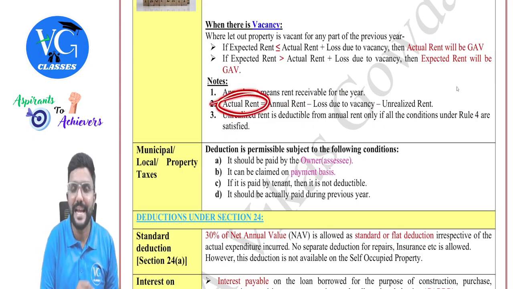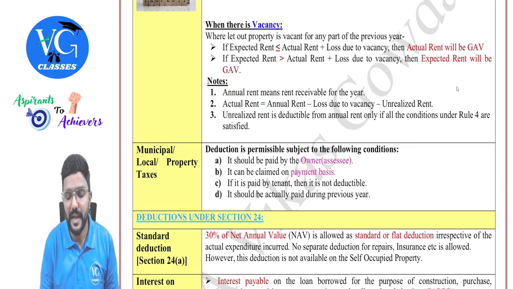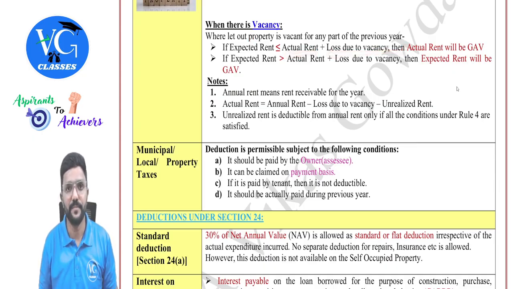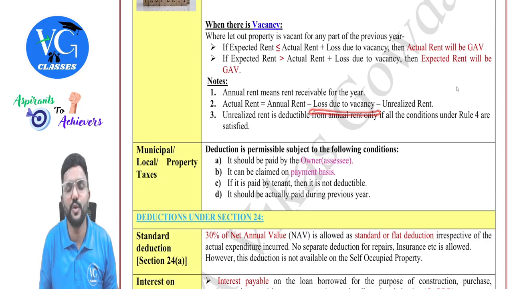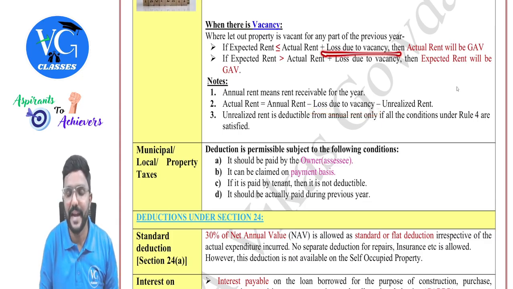So we will calculate actual rent. Fine. Then expected rent, I need to compare it with actual rent plus loss due to vacancy. Sir, while calculating actual rent, you already reduced loss due to vacancy, no sir? Why are you adding it back again?